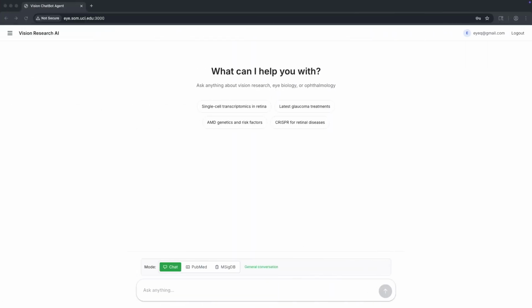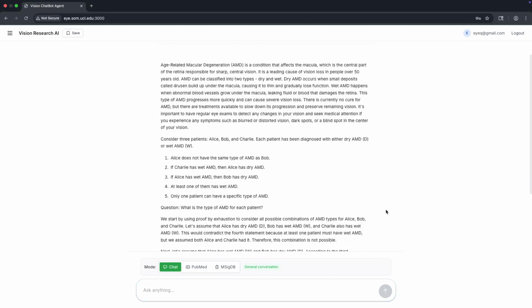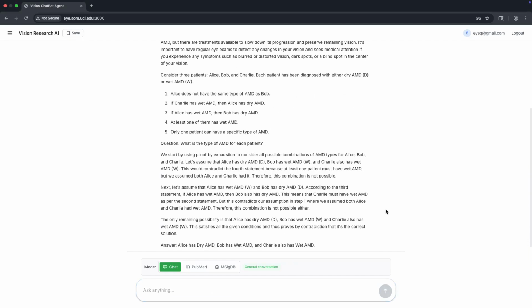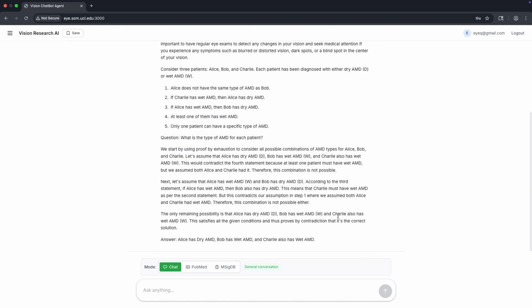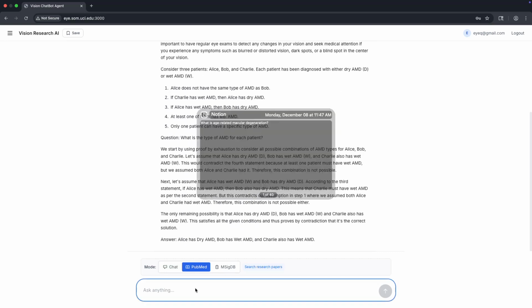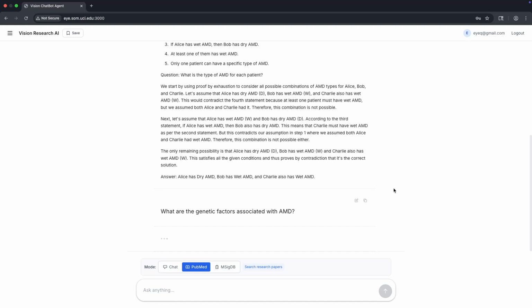Now let's move into a live demo of EyeQ in action. So this is our chat interface. Let's start with a basic question about a common eye condition. I will ask, what is age-related macular degeneration? So it has generated the response. Now let's go deeper, searching more about genetic factors associated with AMD.